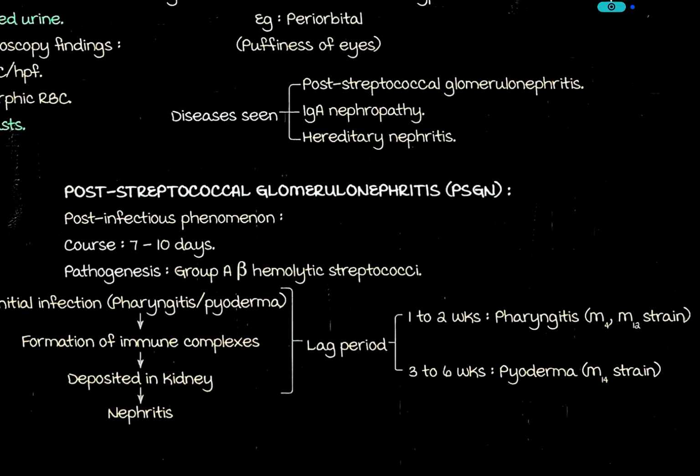Post-streptococcal glomerulonephritis, PSGN. It is a post-infectious phenomenon, with a course of 7 to 10 days. Pathogenesis: group A beta hemolytic streptococci. Initial infections are pharyngitis or pyoderma. Formation of immune complexes are deposited in the kidneys and will cause nephritis.